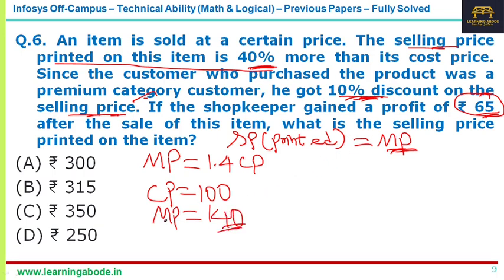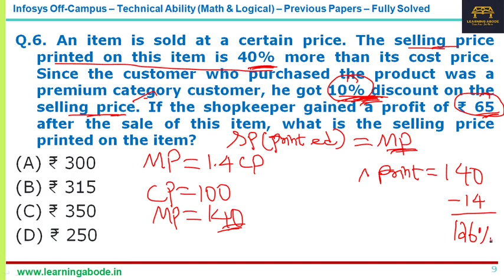Now on that mark price, which is the selling price printed according to the question, because that customer is a premium category customer, that customer is getting a 10% discount. So the printed price is 140 and the customer is getting 10% discount on that. Now 10% on 140 is 14. So the actual selling price is 126%.